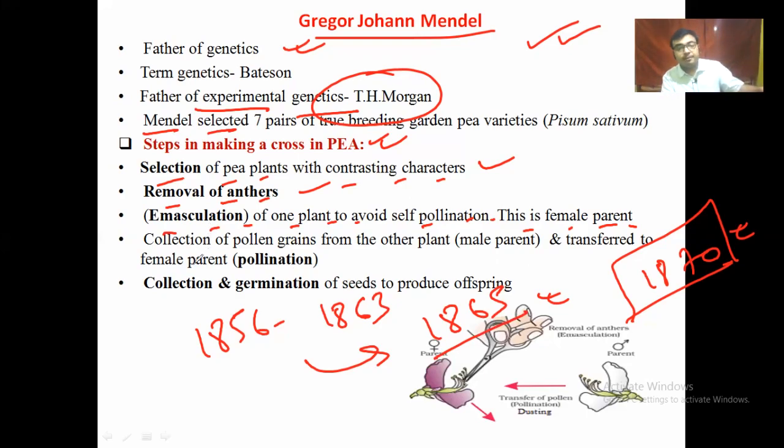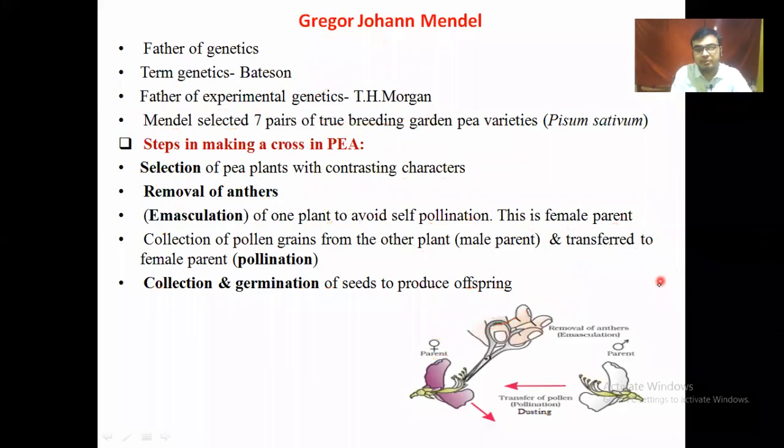Then collection of pollen grains from the other plant, that means the male parent, and transfer to the female parent, so cross pollination occurs. Then collection and germination of the seed to produce offspring with the desired characters.